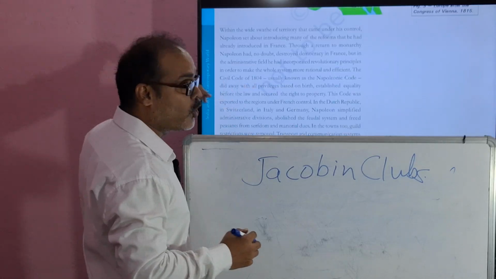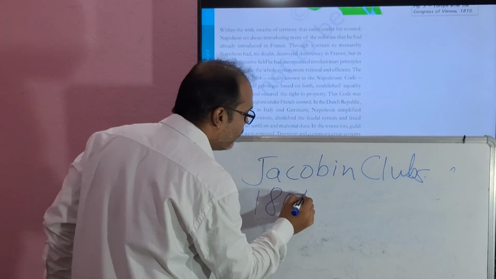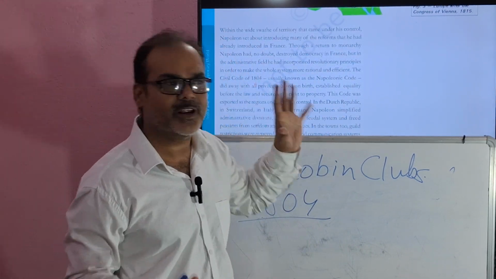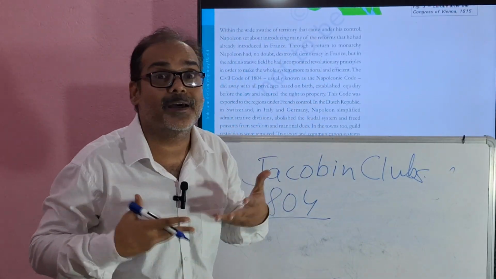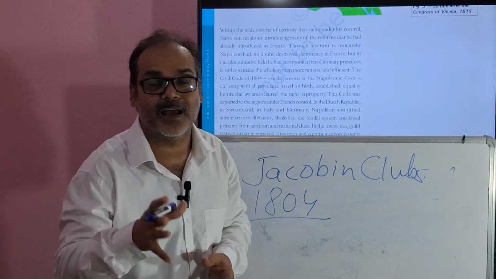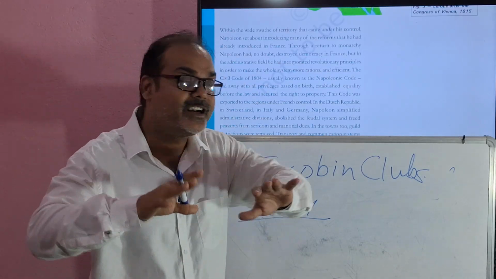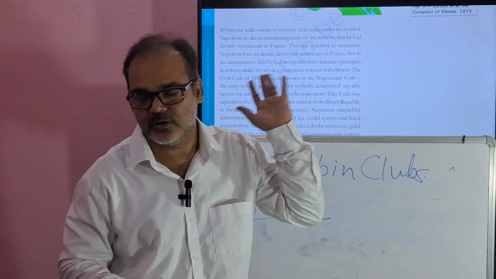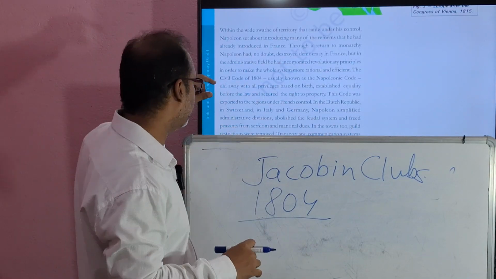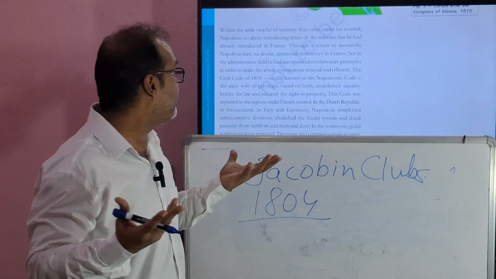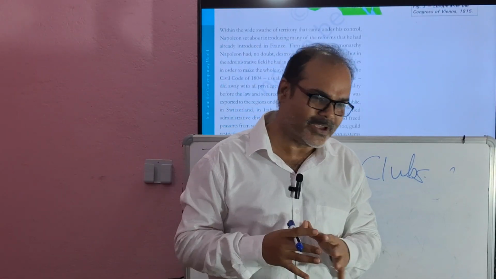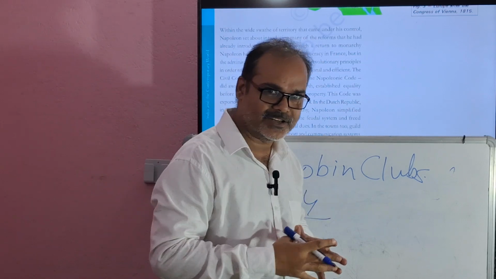He started the Civil Code of 1804, which is also known as the Napoleonic Code. Right? He did away with all the privileges. During monarchy rule, what happened? There were so many privileges given to the people as per their birth. So he did away with all the privileges based on birth. Privileges based on birth, nothing will be given. Right? Okay. He established equality before the law and secured the right to property. So generally it happens in a democracy, there'll be equality, there'll be equal rights.